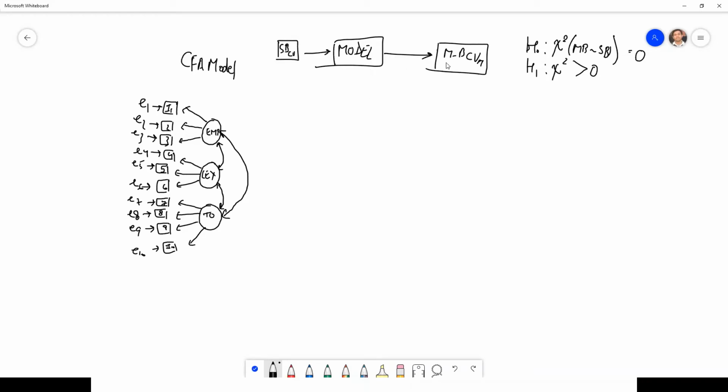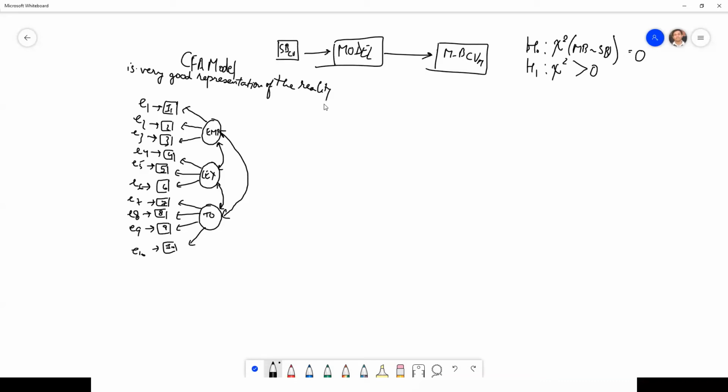Now, based on that, the tool is computing a model-based covariance matrix. If they superimpose model-based and sample-based, then it means that this model is, and this is how we write in papers, a very good representation of the reality, right?